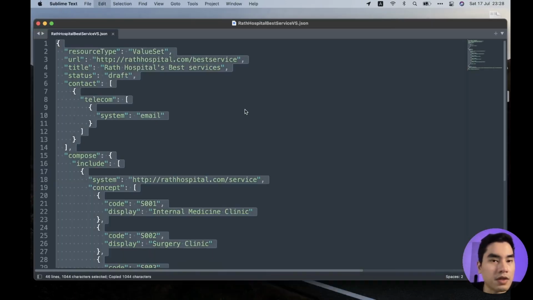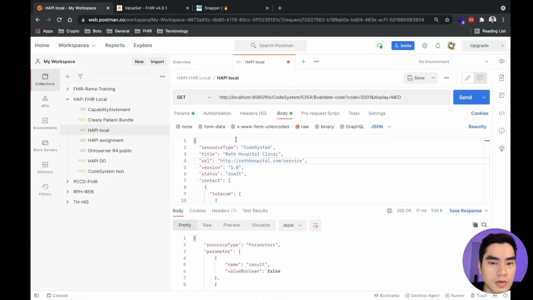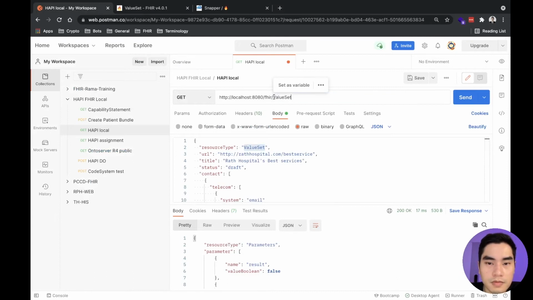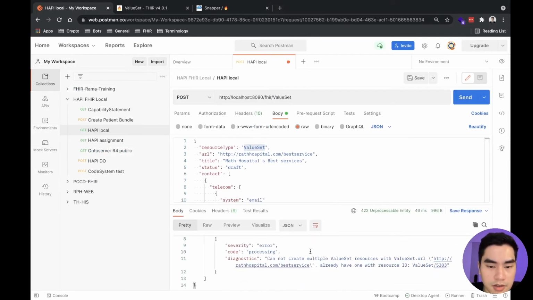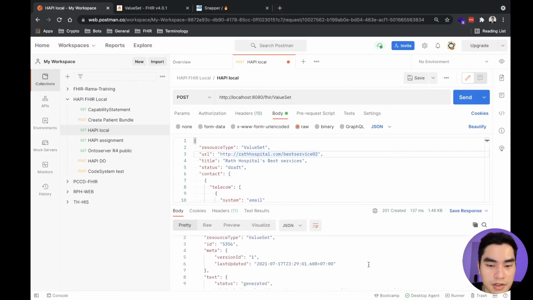We open it here, and we will send it to our local server like this. Post, send. Oh, error. All right, I already created it, so I have to change the ID again.